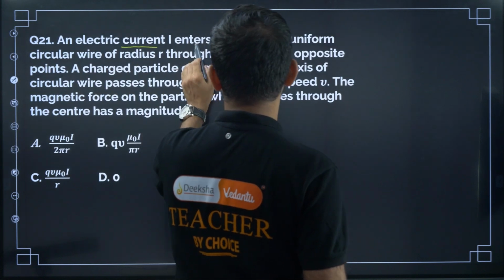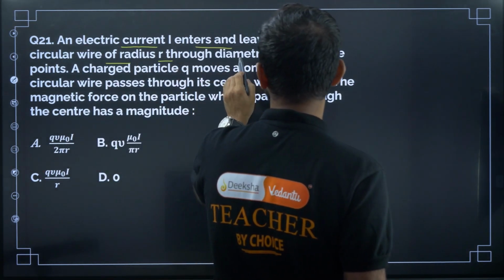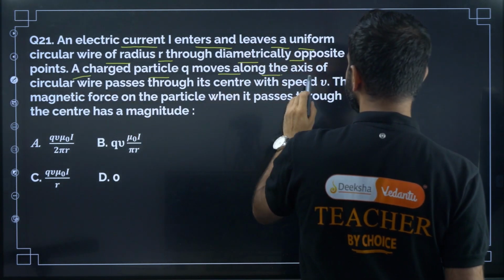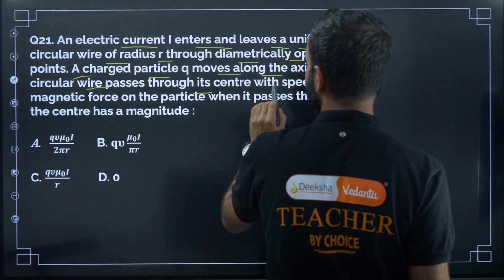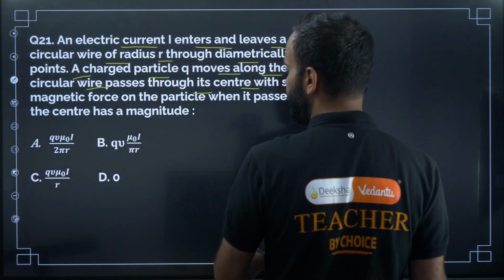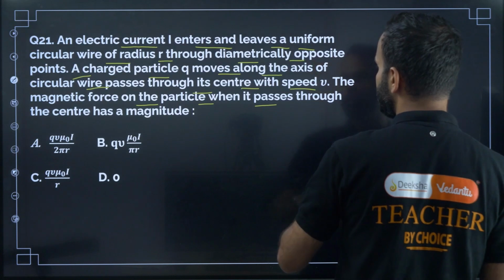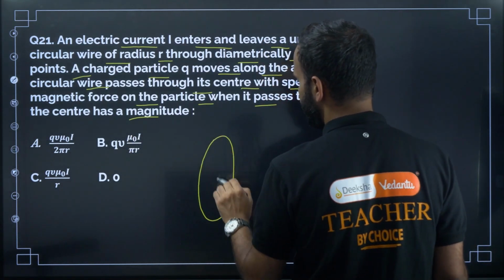An electric current I enters and leaves a uniform circular wire of radius r through diametrically opposite points. A charged particle q moves along the axis of the circular wire, passes through its center with speed v. The magnetic force on the particle when it passes through the center has magnitude... Okay, so this is the wire.